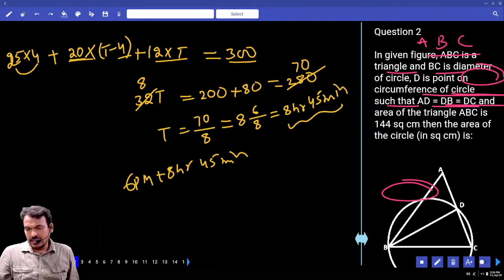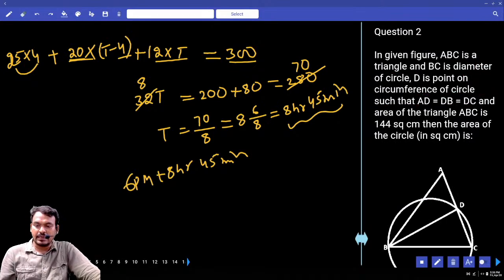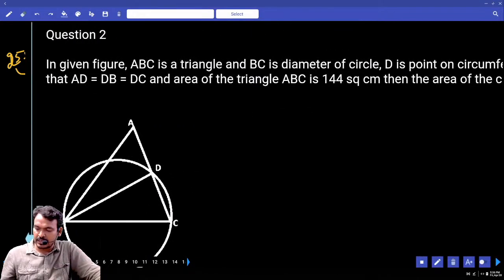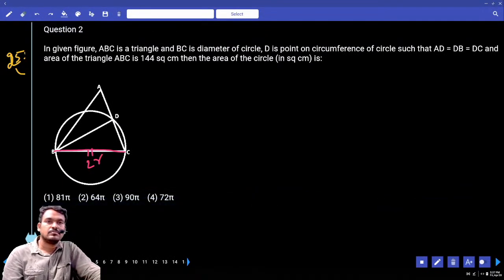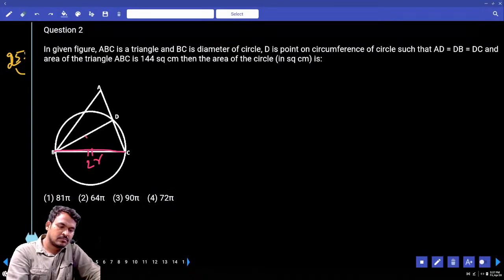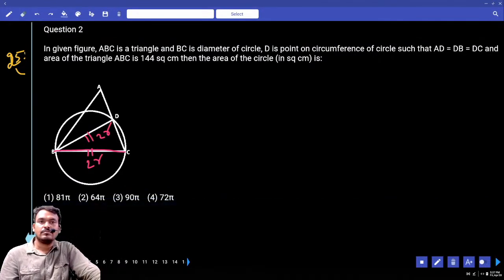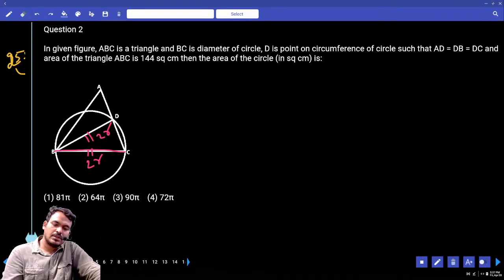Second question. In the given figure, ABC is a triangle and BC is a diameter of a circle, and D is a point on the circumference of the circle such that AD equals DB equals DC. The area of the triangle ABC is 144 square centimeters. Find the area of the circle. Here BC is the diameter, and BD is also a diameter.